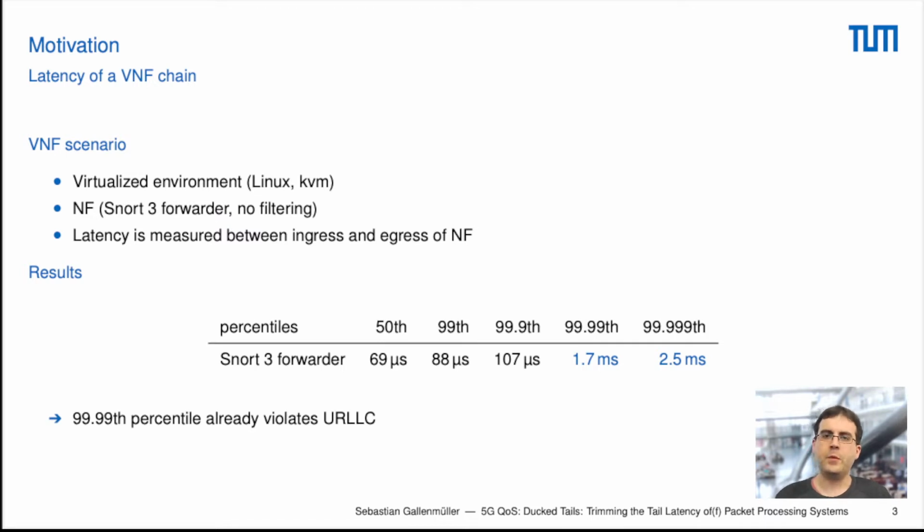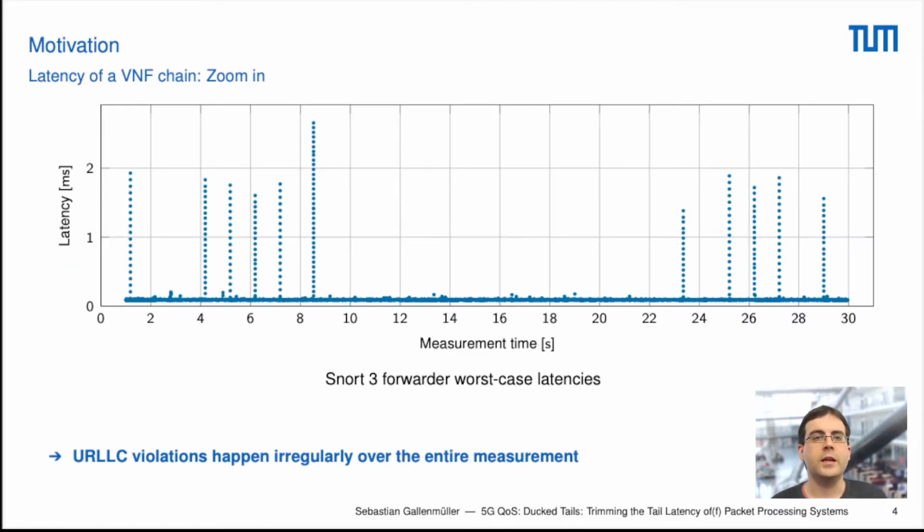We also took a closer look into the latency that we measured. This is displayed on the following graph. Here we have the actual latency over a period of 30 seconds. We can see that many of these packets create spikes in latency that are even above 2.5 milliseconds.